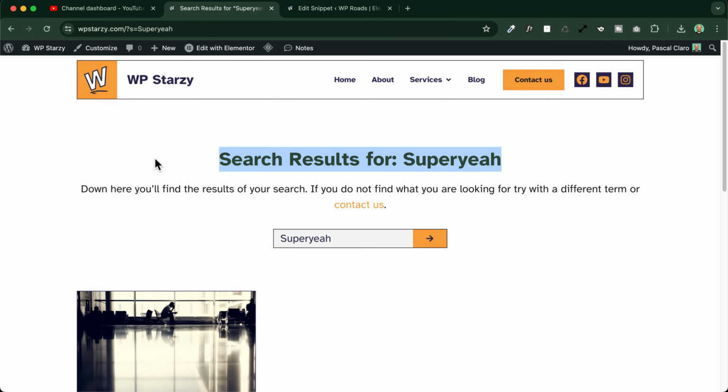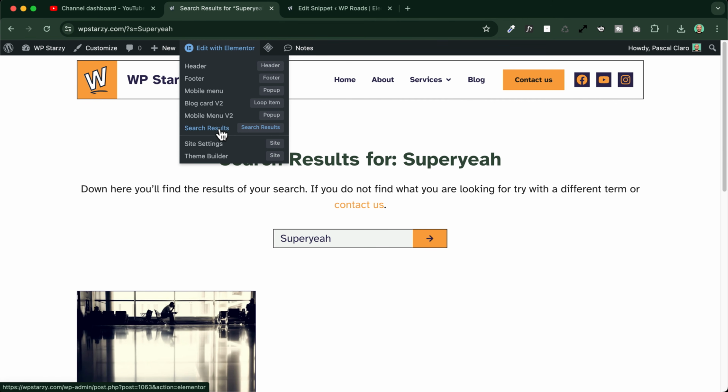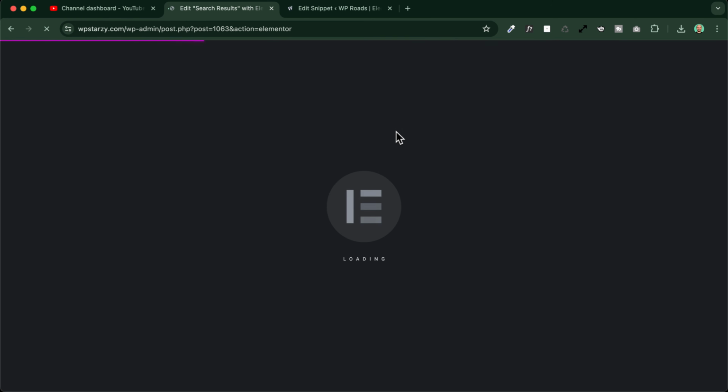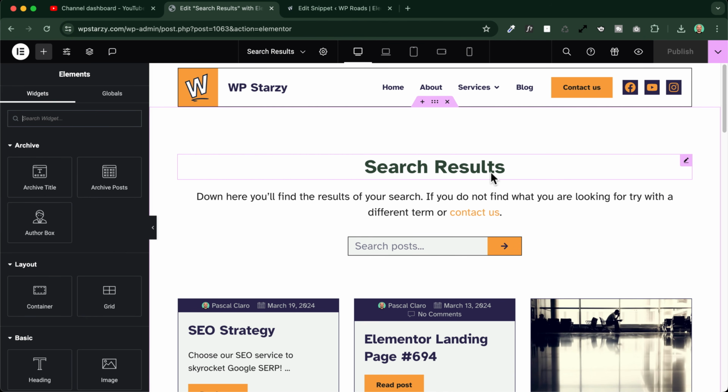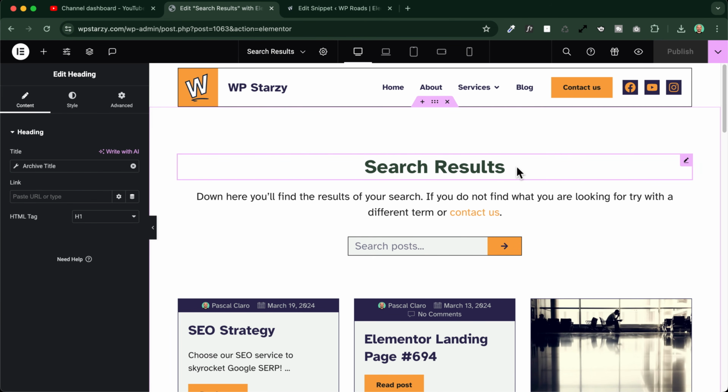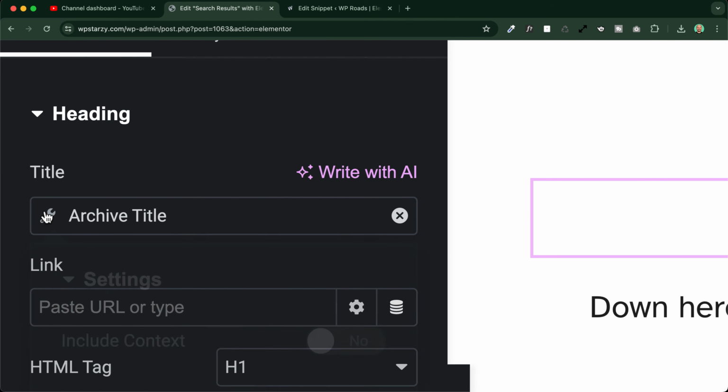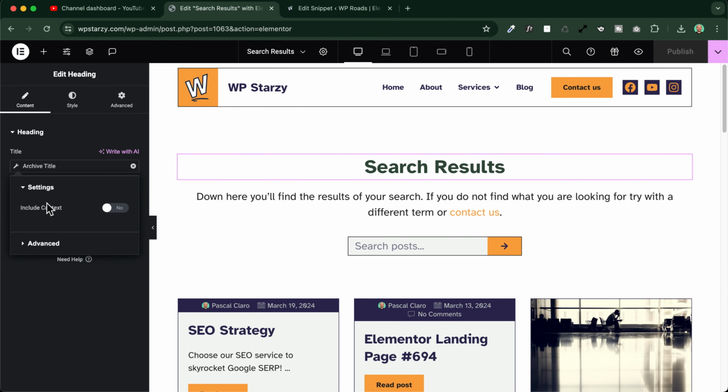Now let's see how you can take full control of the title of the search results page. If you enable the theme builder, you will see that if you try to take control of this part, you cannot do it because there is a bug here. If you go in the options, normally you will be able to exclude the context by clicking on this icon, but it is not working. The search results for it's still here.